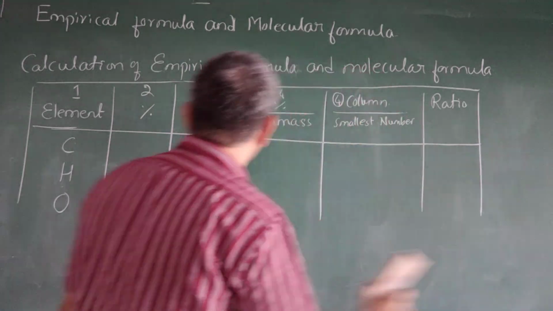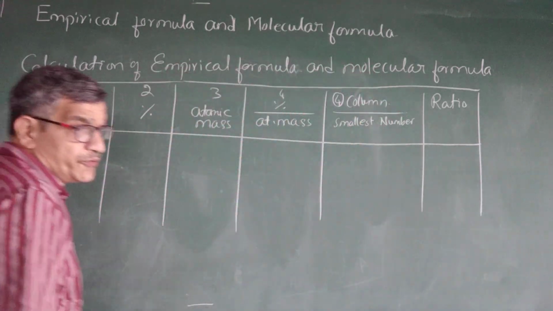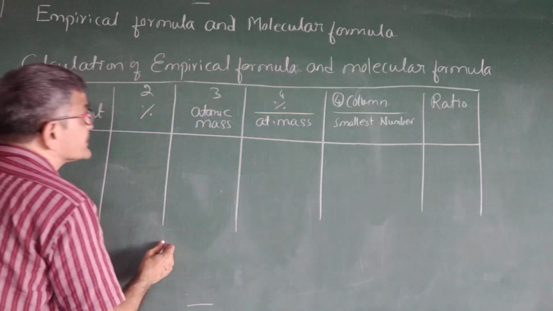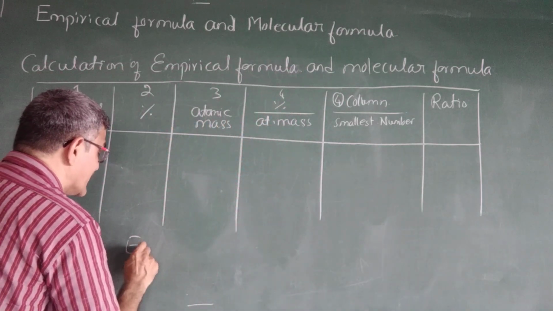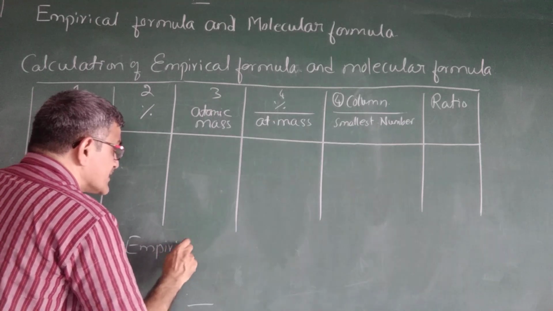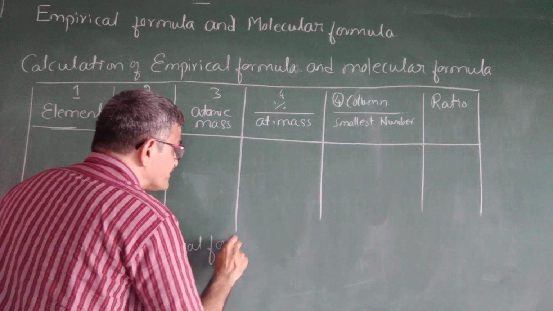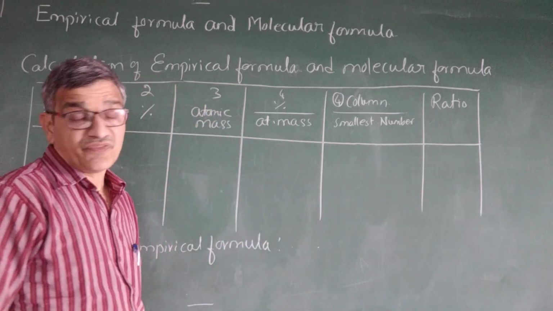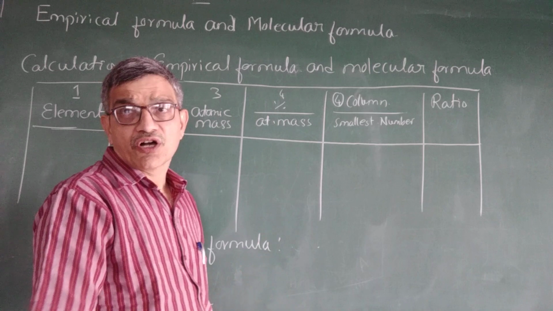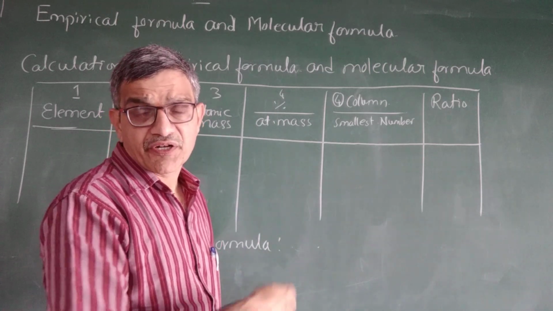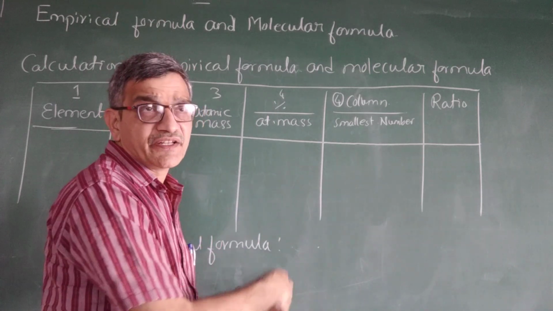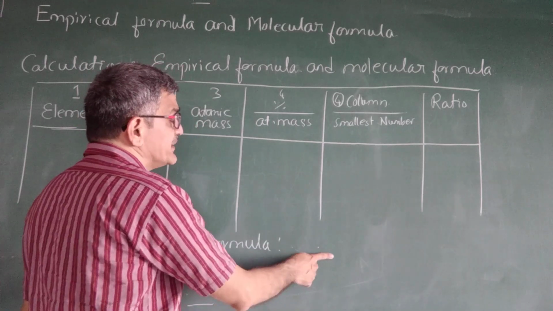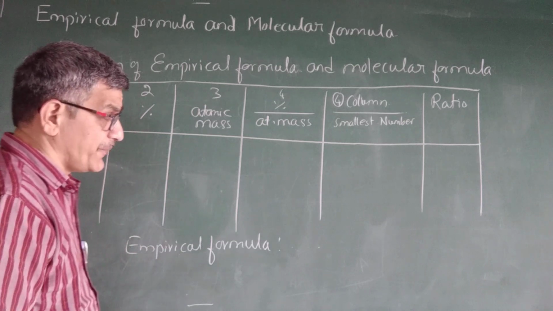These are the steps for the empirical formula. After this, what you have to do: you are getting some ratios here. That ratio you have to write as the next step, and that is the empirical formula. Whatever you get, we write it: that is carbon, hydrogen, oxygen. If carbon is 1, then carbon 1, carbon 2, carbon 3, then hydrogen H, then oxygen. That we have to write. Okay, so that gives you the empirical formula.